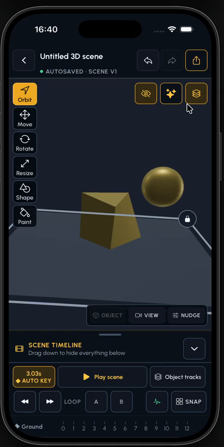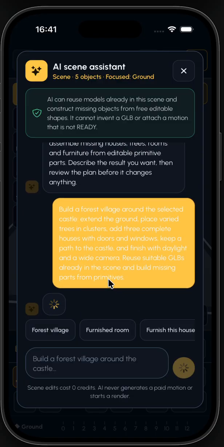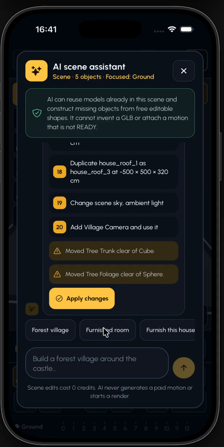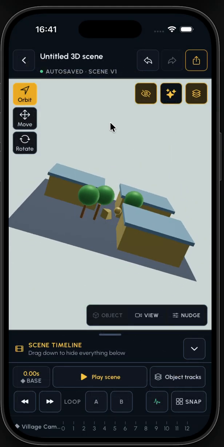We can use some AI to help us build something. For example, here we use some prompt, and after that it will build the map for us, or we can also request a change in the camera. For example, here it builds some house.